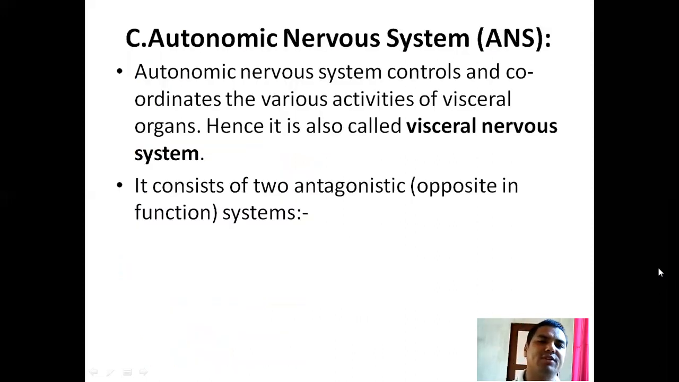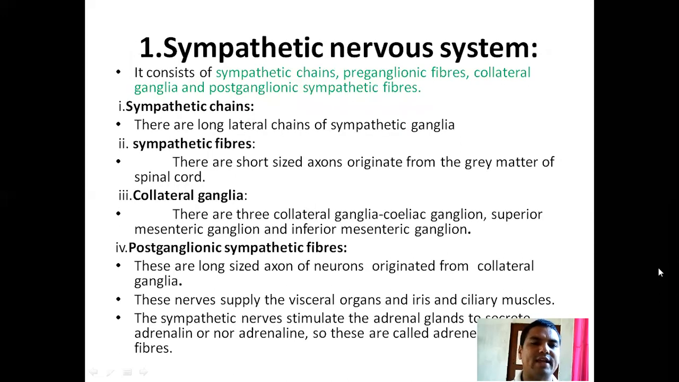Now, the third part of the nervous system is the autonomic nervous system, ANS. The autonomic nervous system controls and coordinates the various activities of visceral organs. Hence, it is also called the visceral nervous system. It consists of two antagonistic systems. Antagonistic system means opposite in function. That is the sympathetic nervous system and the parasympathetic nervous system.